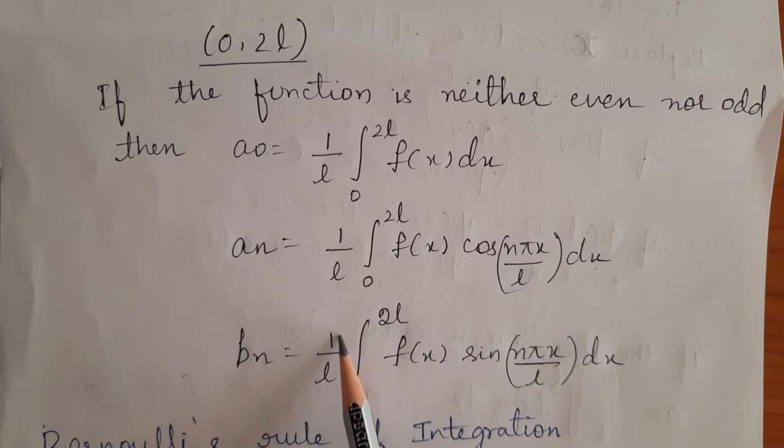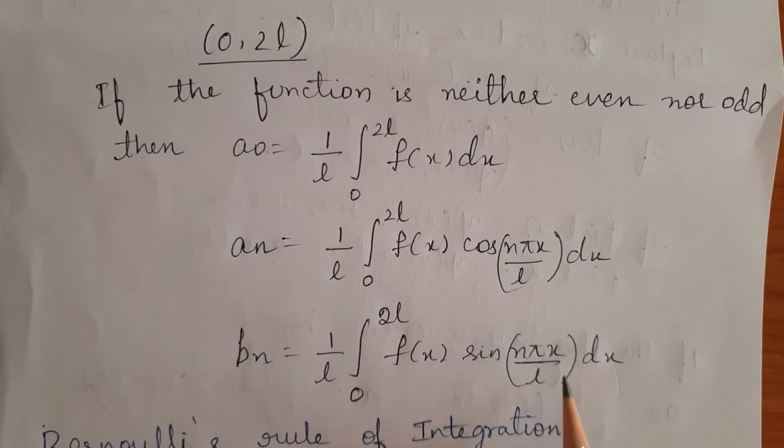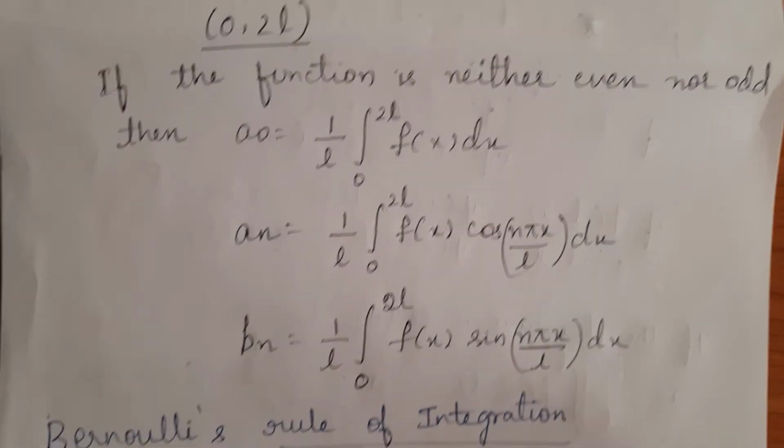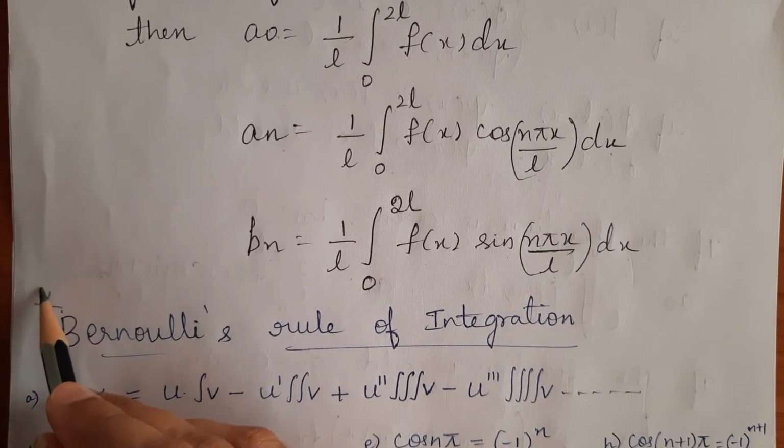Bn is 1 by L integral between 0 to 2L f of x sin n pi x by L dx.